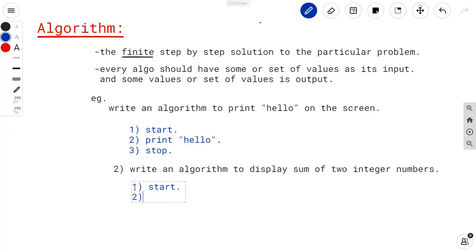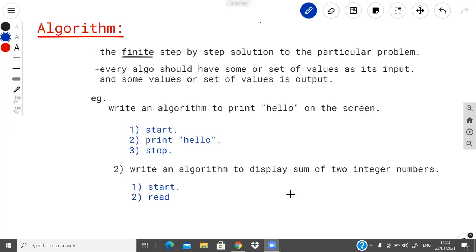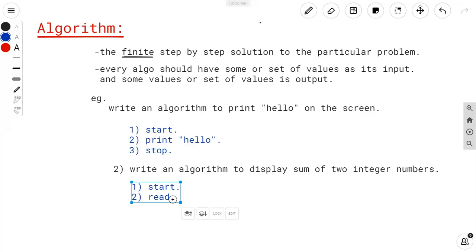Then second step is I want two integer numbers. Here I'm reading two values from the user. Suppose those values should be in variable A and variable B. So here I'm going to take two integer values as an input, and those values are stored in variables A and B. So my second step is read A and B from the user.